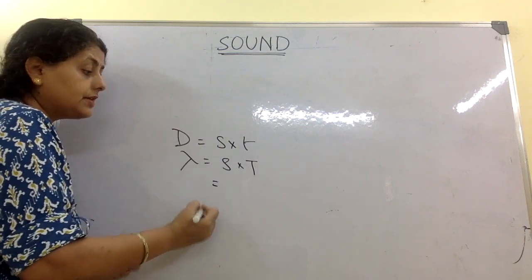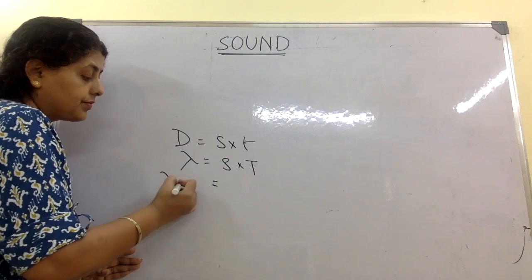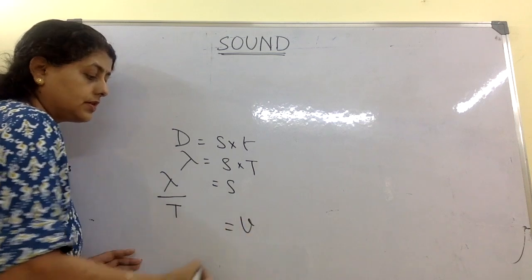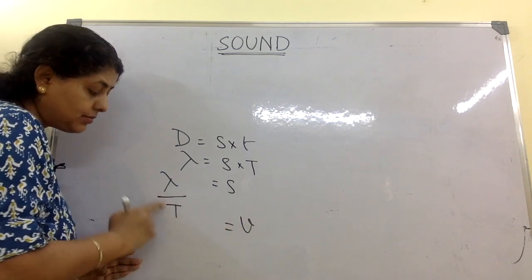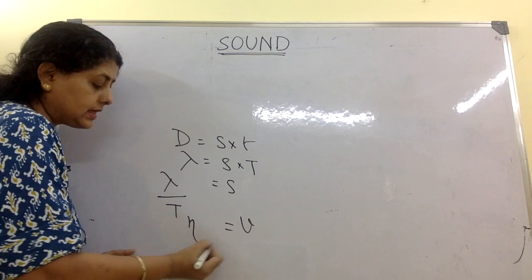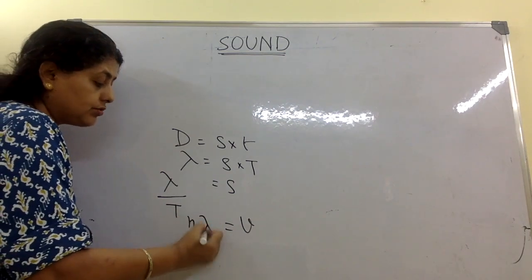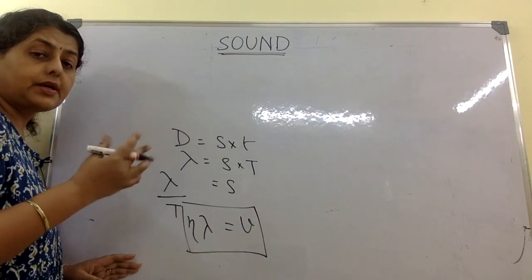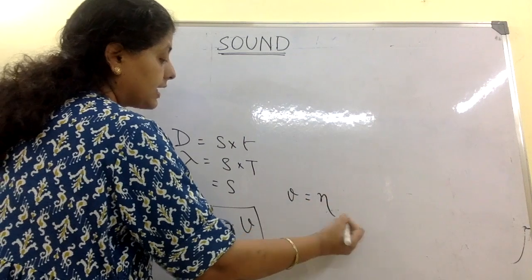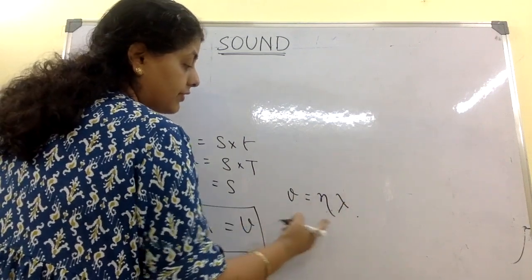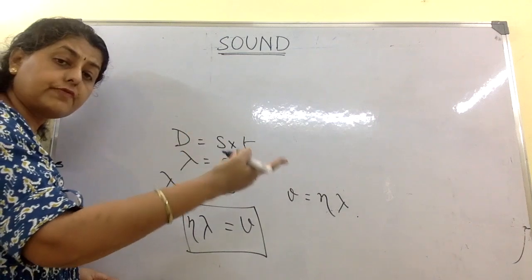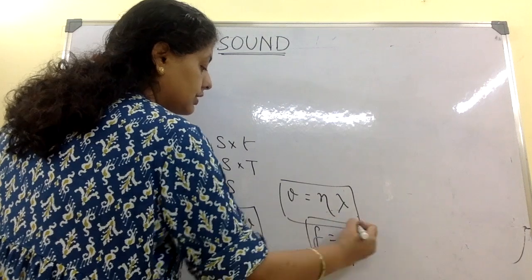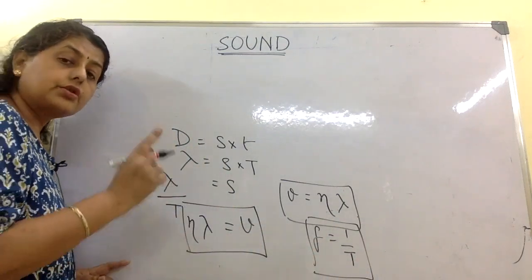So lambda by t is equal to s, or you can also take it as v, velocity. Then 1 by t is the frequency, so it is frequency into lambda. This is a very important formula: V is equal to n lambda, where n is frequency and lambda is wavelength. So velocity is frequency into wavelength. You have to remember this and F is equal to 1 by T. These two things you will have to remember for all your numericals.